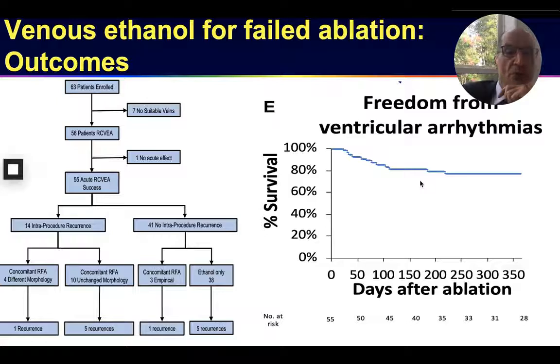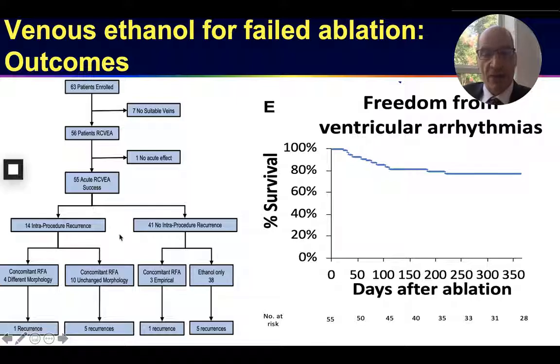With this approach, we found that out of 63 patients, 7 had no suitable veins, 56 were treated with alcohol. In 1, there was no acute effect. In the other 55, there was acute effect by alcohol. 14 of them had intraprocedural recurrence with either a change in morphology of the PVC or the VT, or the same one. With a change in morphology, we would engage in remapping and ablation, and we had 1 recurrence in those patients. With a recurrence of the same morphology, half of those eventually came back.